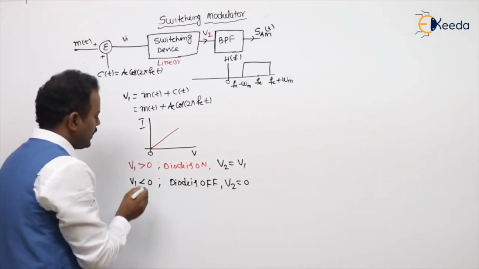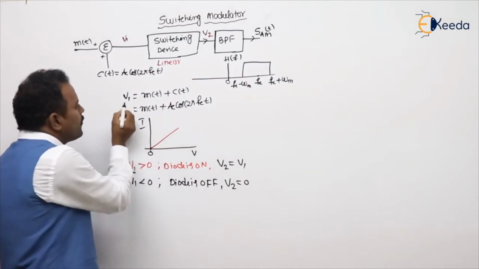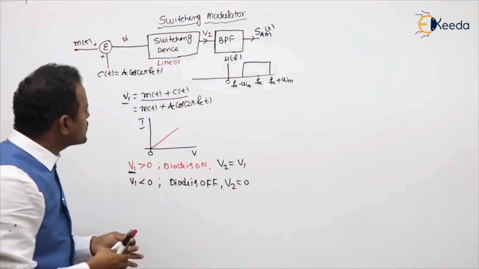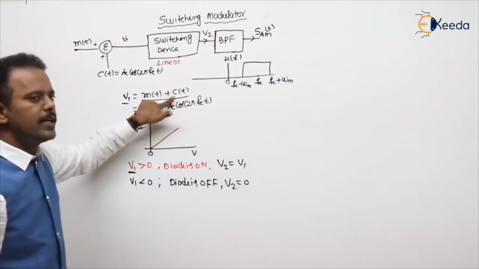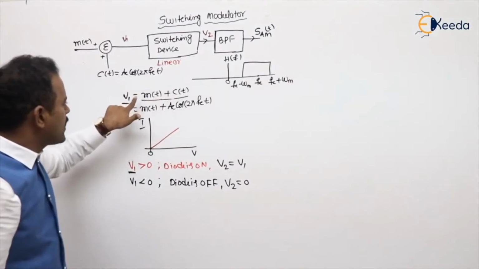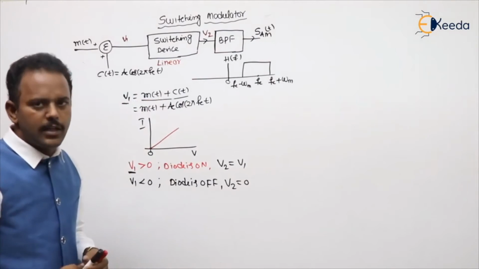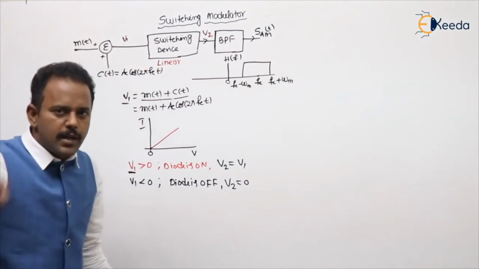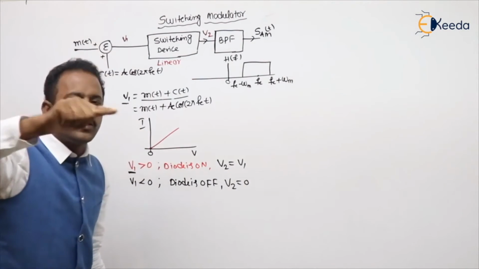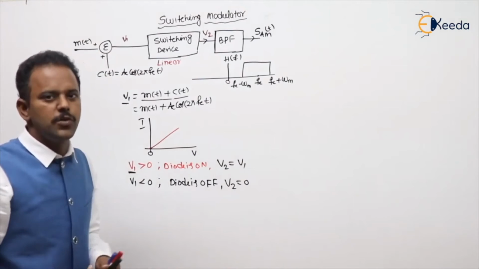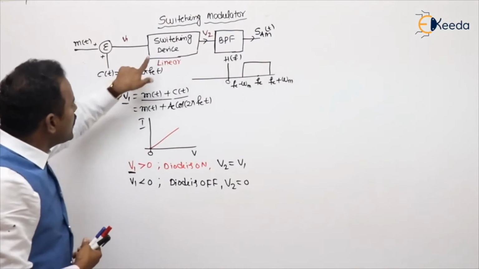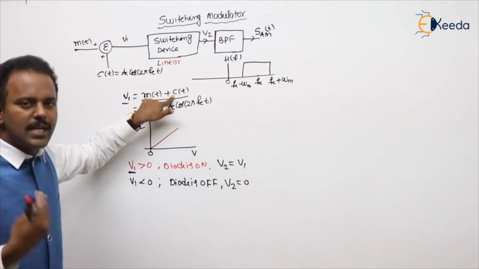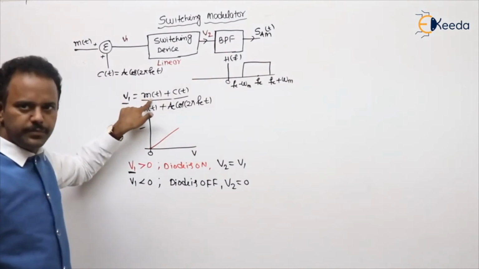Now here, what is V1, sir? V1 is nothing but m(t) plus c(t). Of the two signals, which is the stronger one? c(t) is the stronger one. When compared with m(t), c(t) is larger. Suppose c(t) varies from minus 100 to plus 100, m(t) will vary from minus 5 to plus 5. The carrier has huge strength, so the total diode operation will be controlled by the carrier when compared to the message.